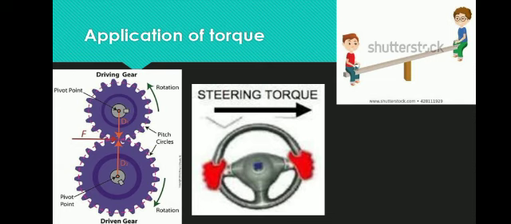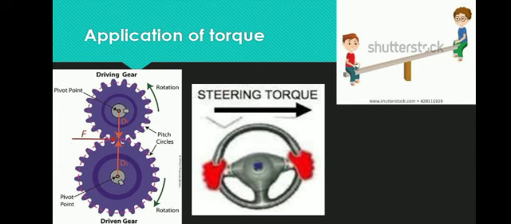The first one is a gear. Here a driving car is given, but actually a cycle gear also works on this principle. The back wheel and the front side where your feet pedal also have a gear. A gear has teeth and is a circular wheel-like structure with teeth around the rim.